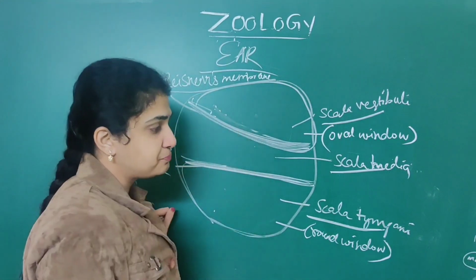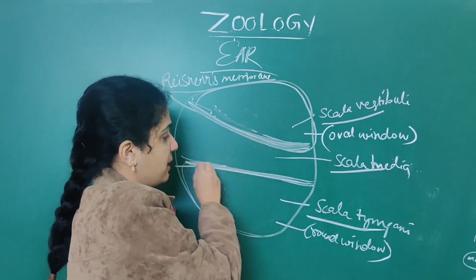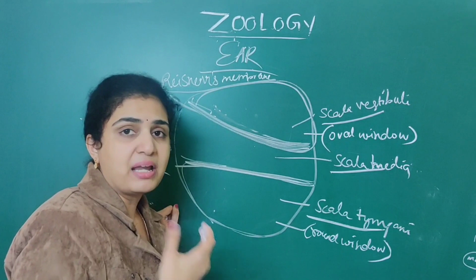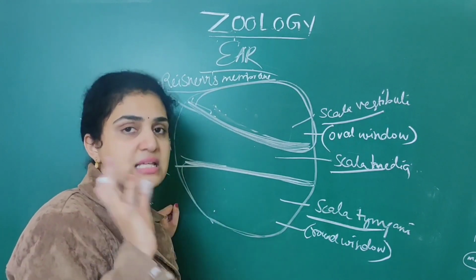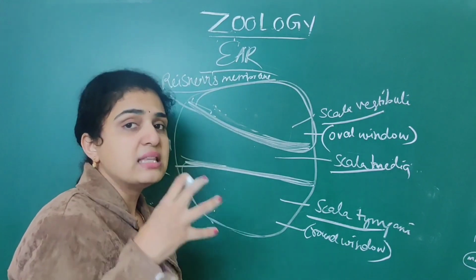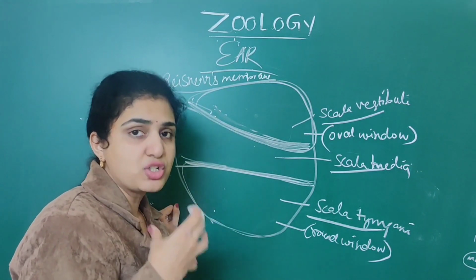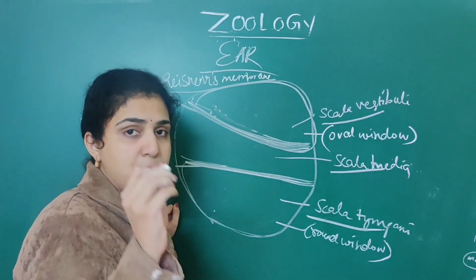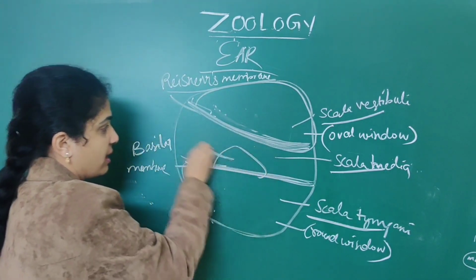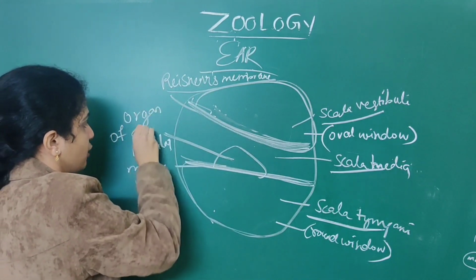Next term: the Reissner's membrane is a plain structure, means there is no separate structure, simply numerous cells are present. Whereas the basilar membrane has a separate structure associated with it. That structure is called, important NEET question, the organ of Corti.